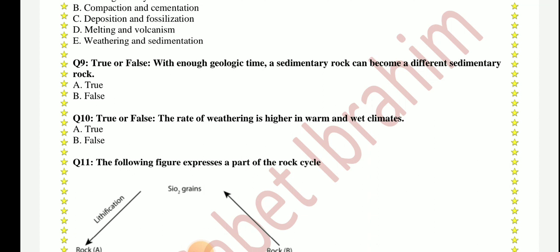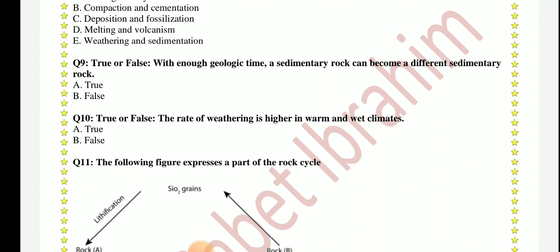Question number 10, true or false? The rate of weathering is higher in warm and wet climates. That's true, because weathering sometimes happens by the effect of temperature, higher and lower temperature, because of expansion and contraction, which affects the hardness of the rock and breaks it into little pieces.